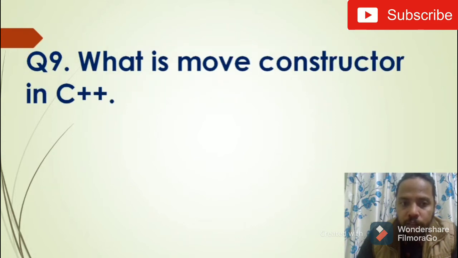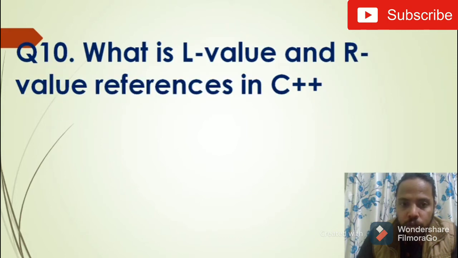And this is the move constructor in C++. This is different from the copy constructor. Here the move constructor is mainly related to when you don't want to do a deep copy within a constructor, and you just want to move: you want to copy the contents but keep the same memory location of the objects. So let's move to the next question.